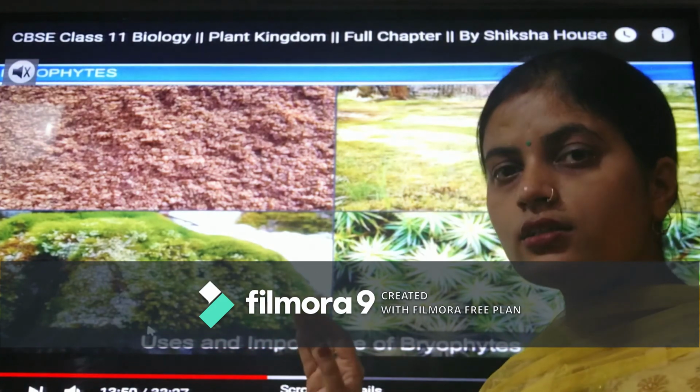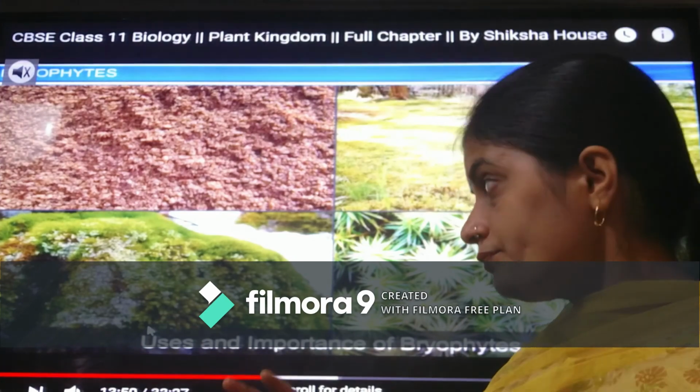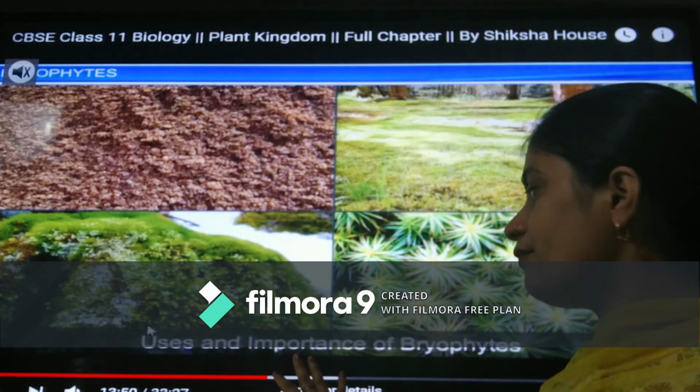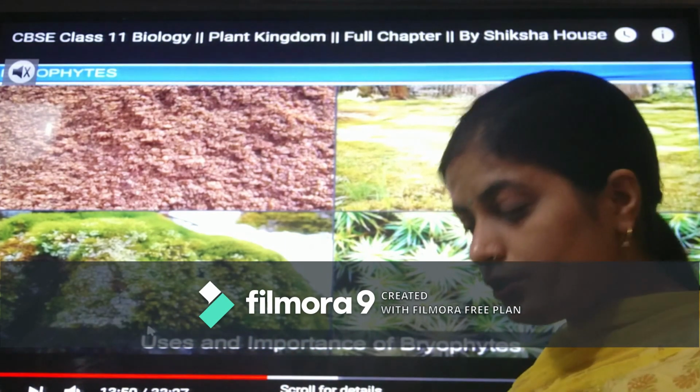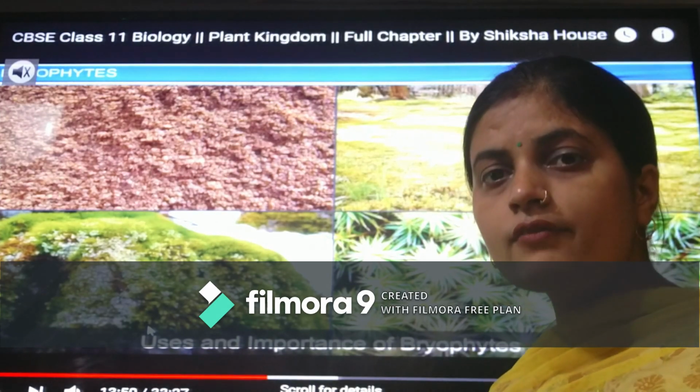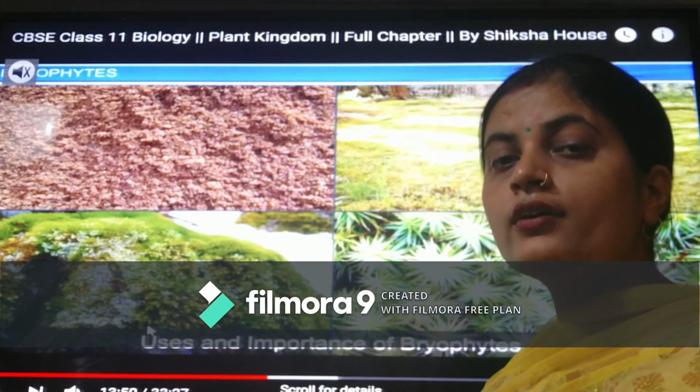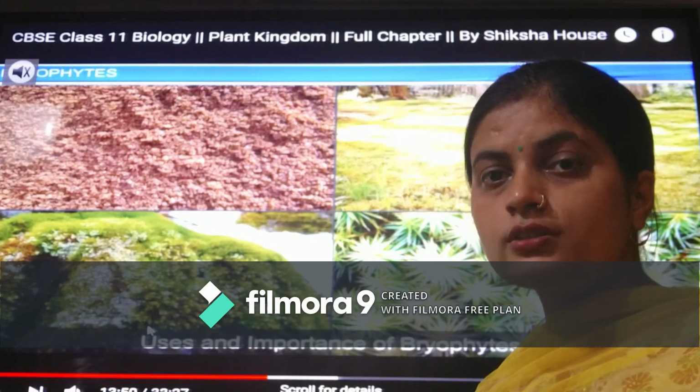Next thing is that in Bryophyta we can see it has extreme uses. What are the uses of bryophytes? Like in algae we have studied, it helps in the formation of agar-agar, which is